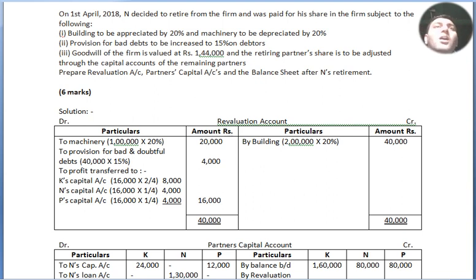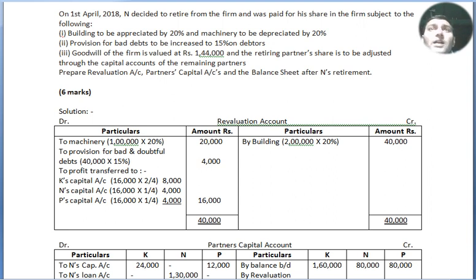So 15% of 40,000 equals 6,000. It needs to be 6,000, but 2,000 has already been provided in the old balance sheet. So in the new revaluation account we have to write down only 4,000, that is 6,000 minus 2,000.